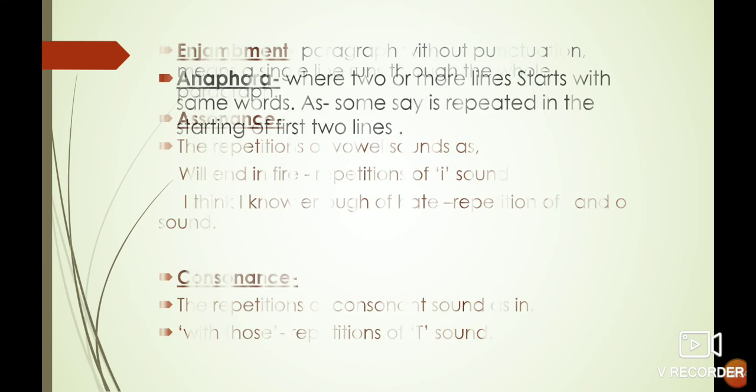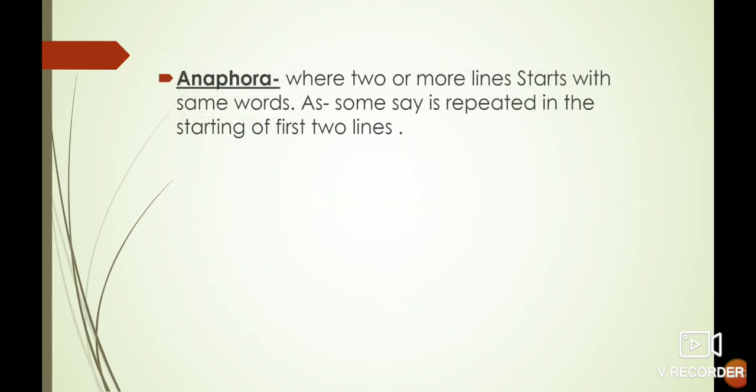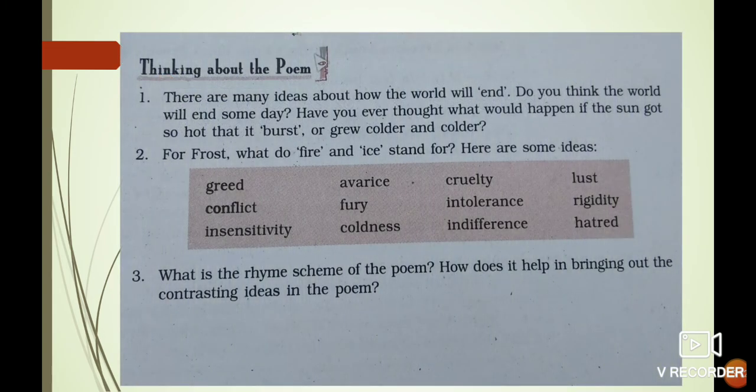So this is it, and next is anaphora. What is anaphora? Where two or more lines start with the same words, as in the first two lines, "some say" is repeated at the start of the first two lines. So there is anaphora.